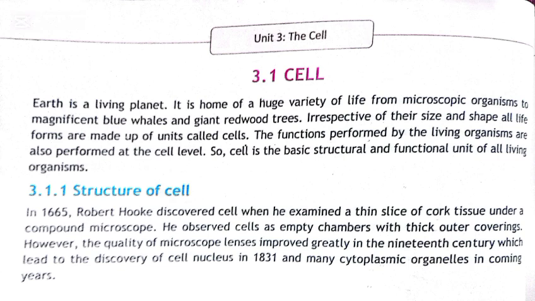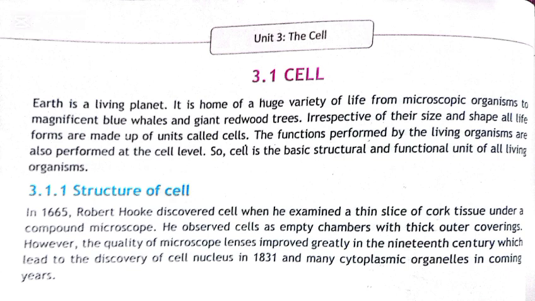Okay. Next is the structure of cells. So now let's see how scientists discovered the cell. In 1665, an English scientist named Robert Hooke examined a thin slice of cork under a compound microscope. Cork comes from the bark of a tree. When Robert Hooke looked down the microscope, he noticed many tiny empty box-like structures. These looked like small rooms. He called them cells. The word cell means small room or chamber. However, the cells he observed were actually dead cells because cork tissue is dead.